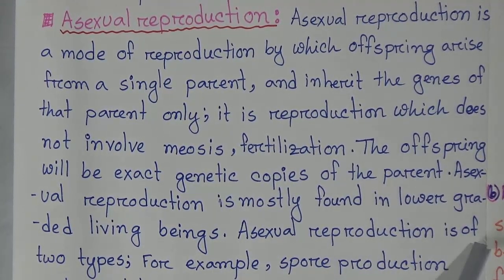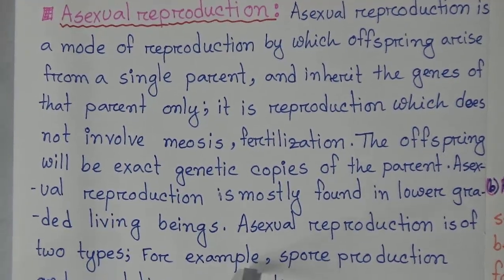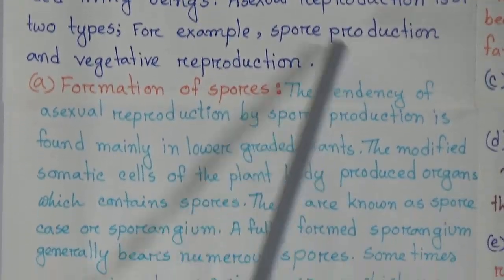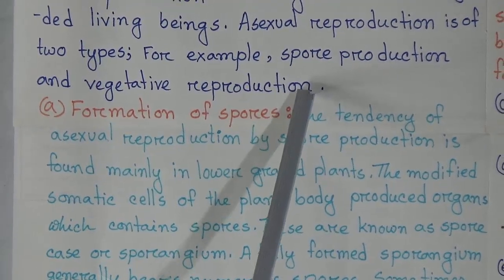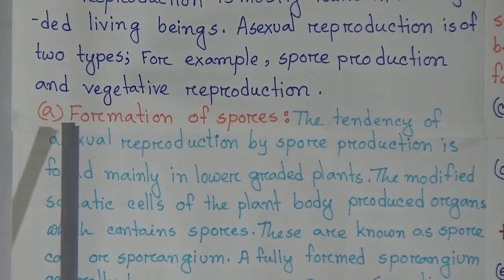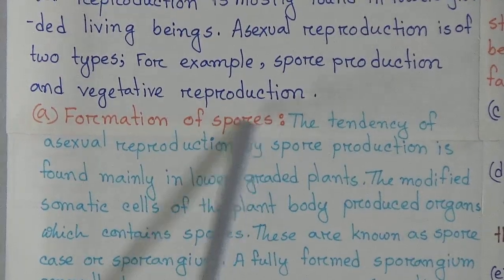Asexual reproduction is of two types: spore reproduction and vegetative reproduction. Now let's start the formation of spores.